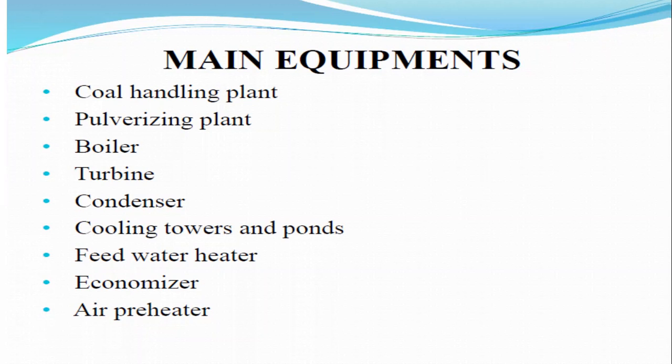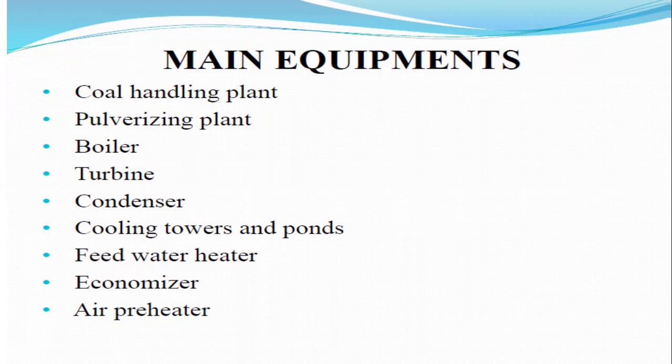The main components in the thermal power plant or the steam power plant, the first one is the coal handling plant or the coal storage plant. What is the difference between them? Coal storage plant means the coal will be stored in it.